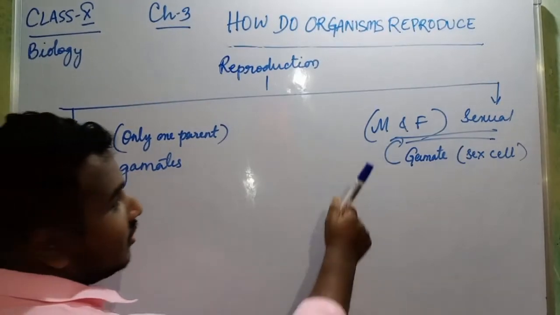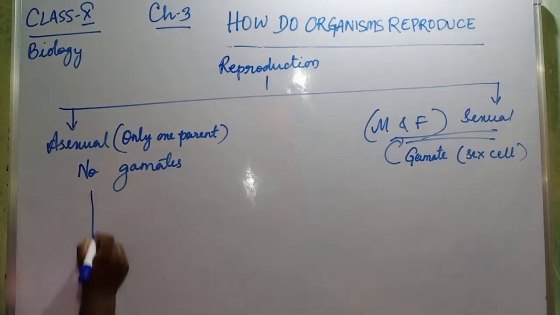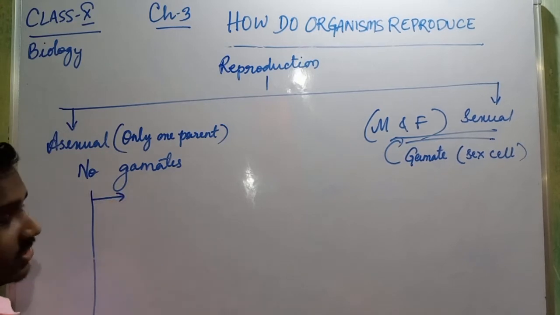In my next video I will continue from sexual. Today we will discuss asexual. So asexual is mainly of 6 types.